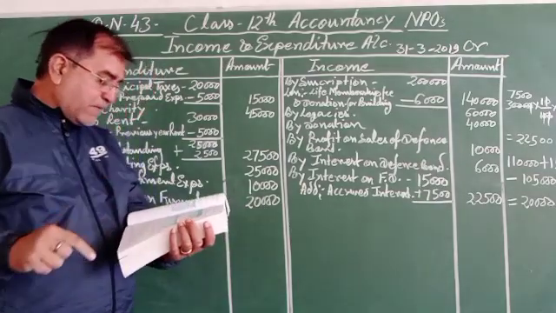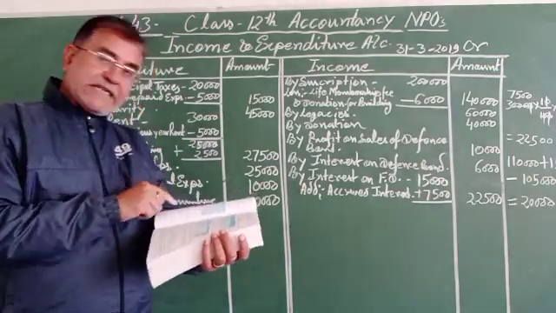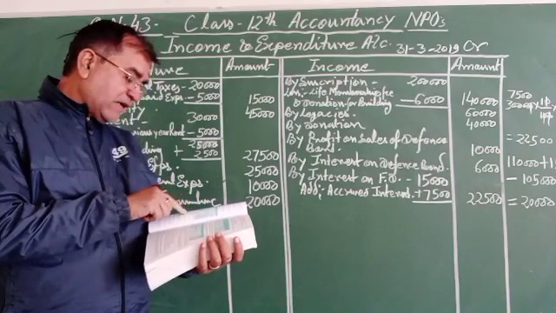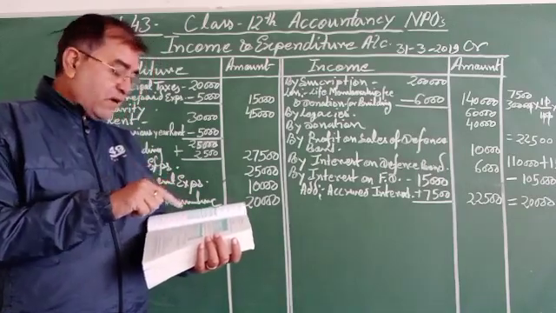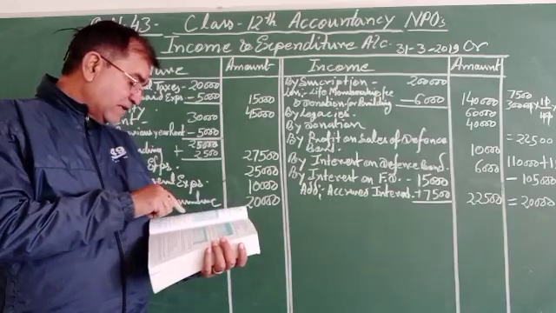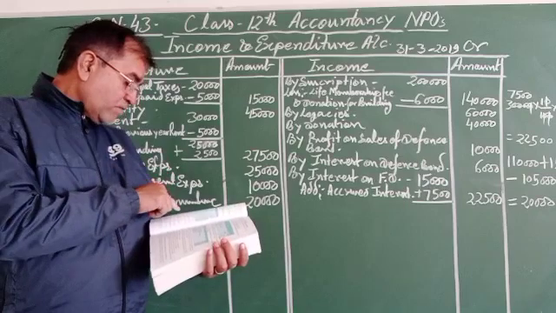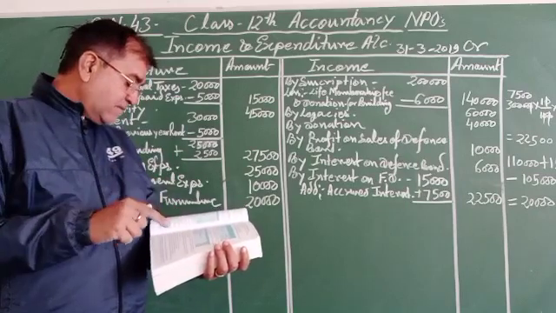Now go through the information given. 6 information given in your questions. Subscription received during the year included rupees 10,000 from a life membership fee and donation. Book value of defense fund, done. Municipal taxes, done.